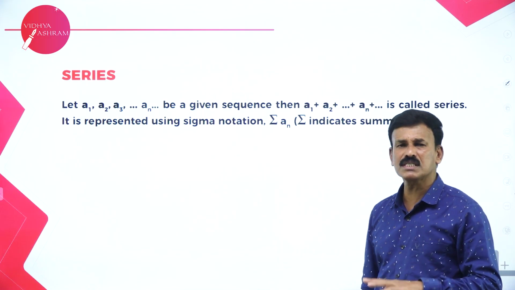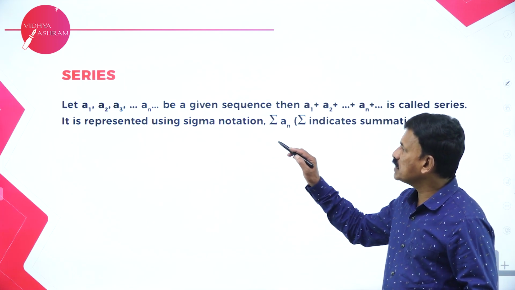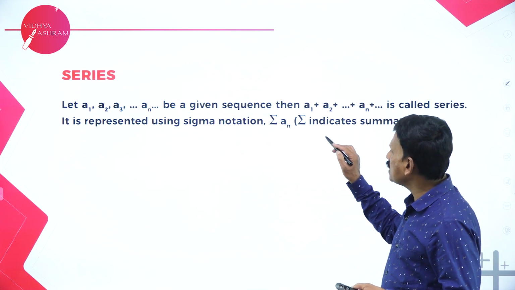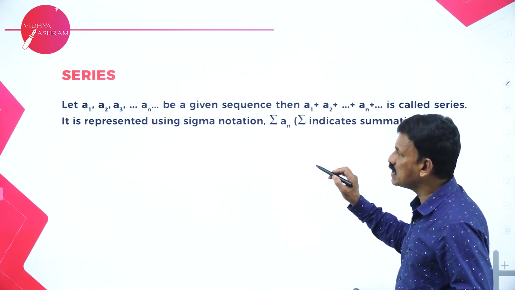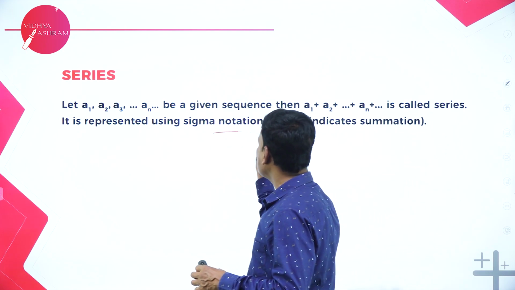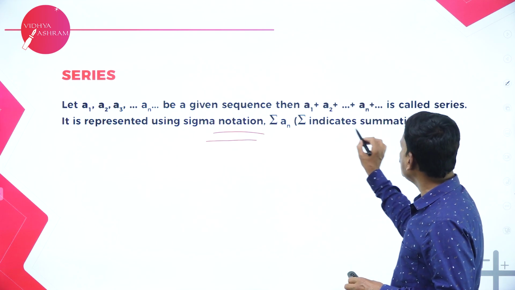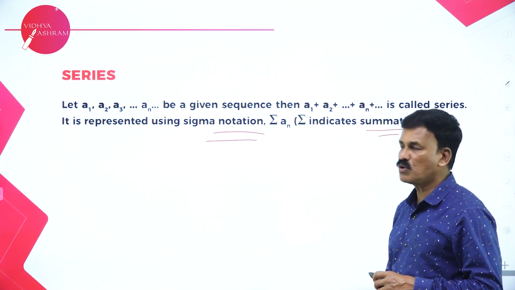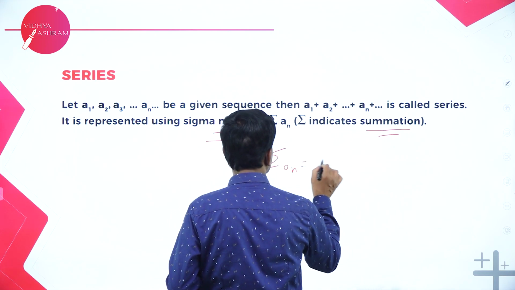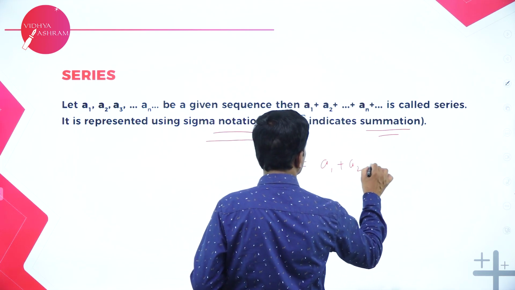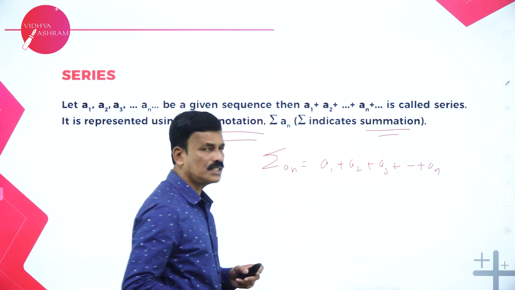Now let us know regarding the second part, series. What is a series? Let a1, a2, a3, etc., an be a given sequence, then a1 plus a2 plus a3, etc., plus an is called the series, and it is represented using the notation sigma. Sigma indicates the summation. Sigma an is nothing but a1 plus a2 plus a3, etc., up to n terms.